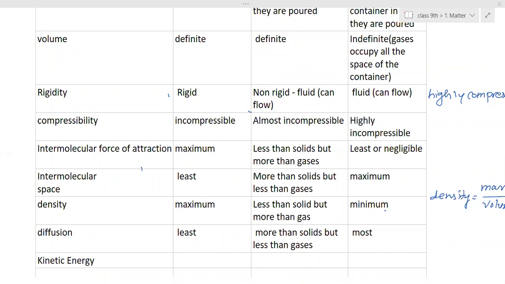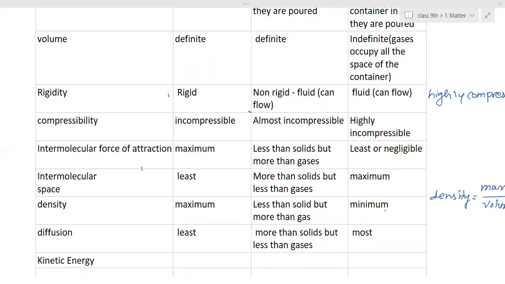And then kinetic energy. Trishila, can you tell kinetic energy? So what is kinetic energy first? Ma'am, it is the energy present in the particles when they're moving.